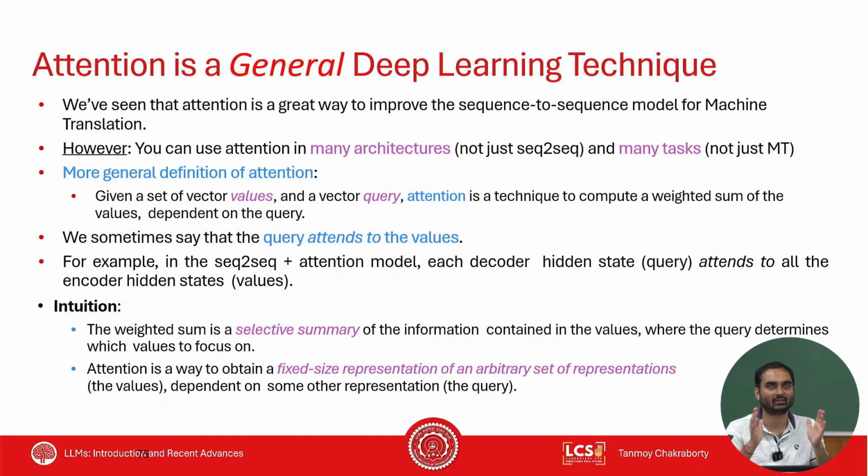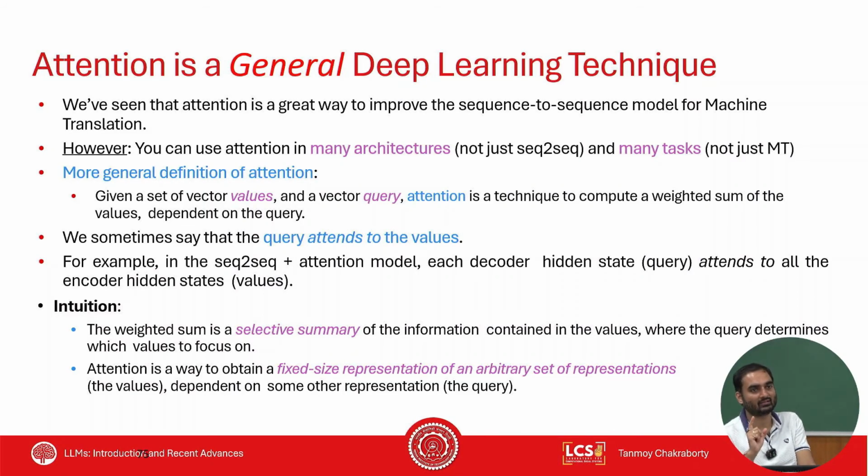So in general, you can think of attention as a generic concept in deep learning, where you have a query and you have some values, and you want to measure the importance of the query with respect to all the values, right? You can use attention. You can also think of the attention vector that you generated.